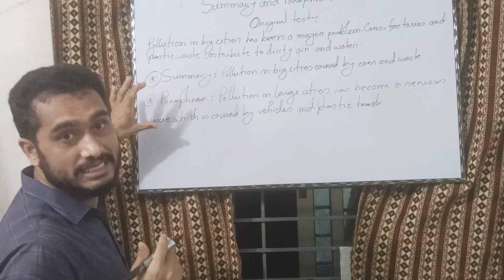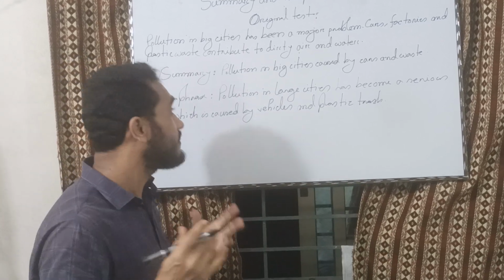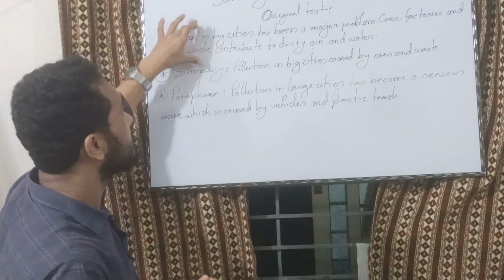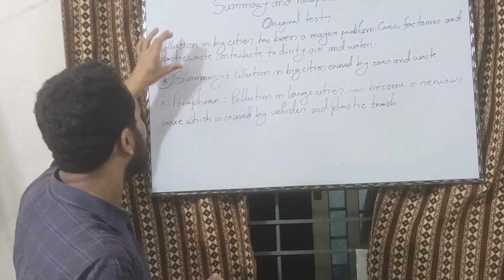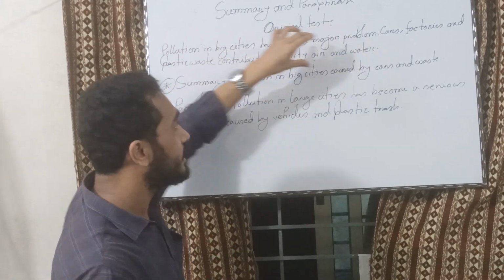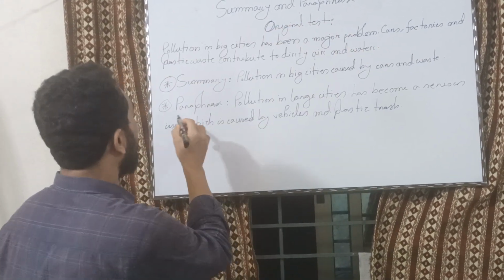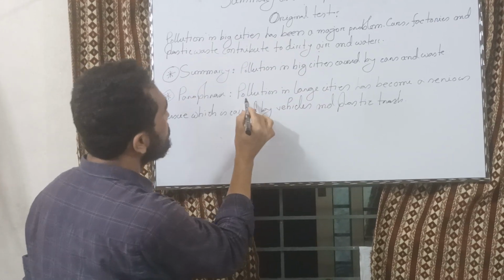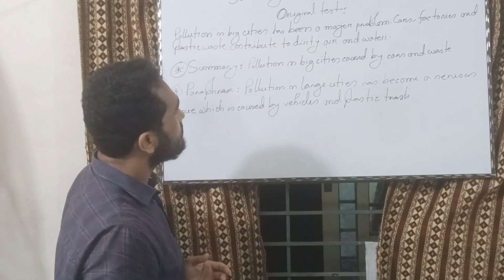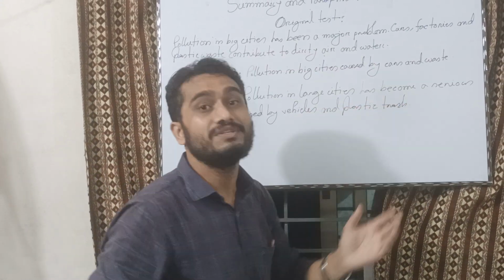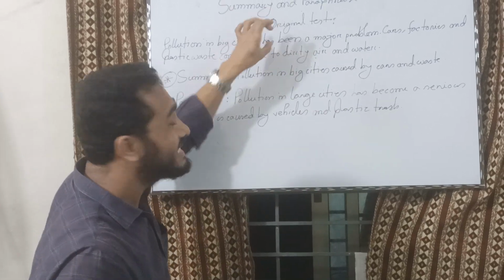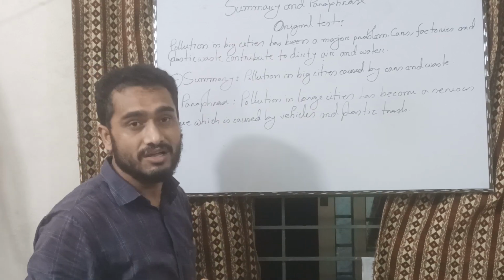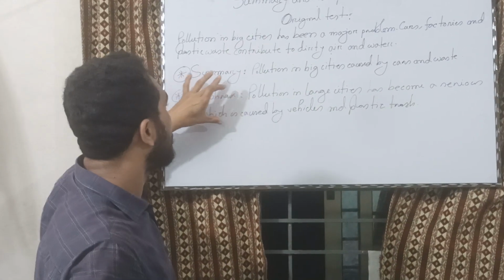Now if we take a look at paraphrasing, you can see we have the original text, and the original text is nearly two lines. After studying it, I tried to make a paraphrase of this same writing. Sometimes you see I have kept the same word, and sometimes I have changed some words using synonyms. But whatever ideas were in the original text, I didn't change anything in the paraphrasing.